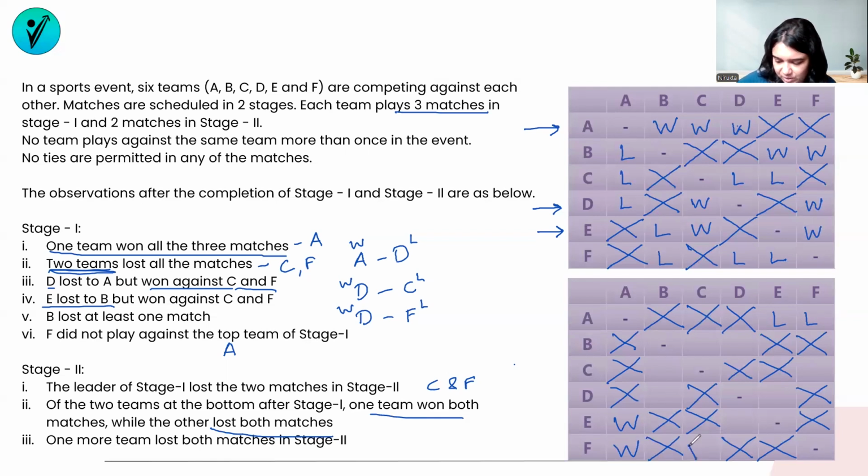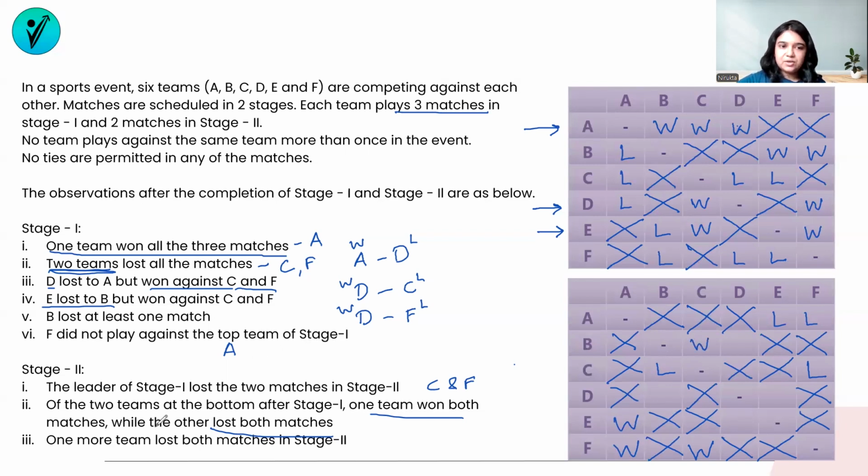That means F has won with C. So C has lost with F, and C has also lost the other match. So that is with B because they haven't played in the previous stage. If C has lost to B, then B must have won against C, so 1 with C.